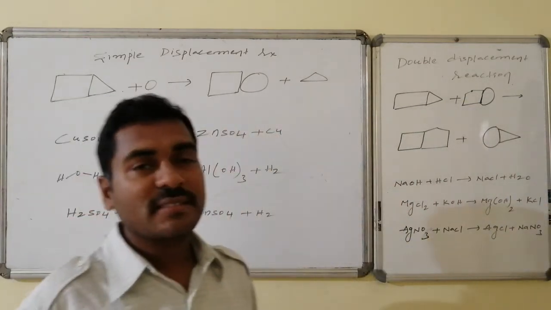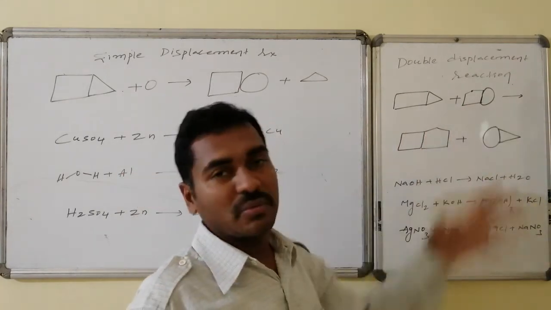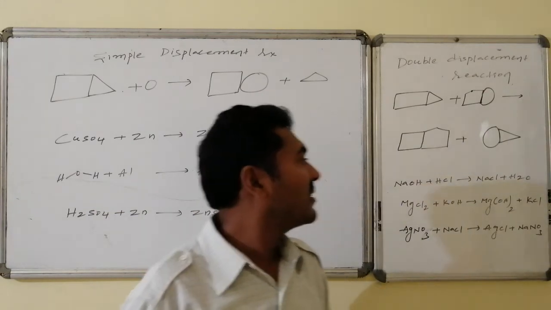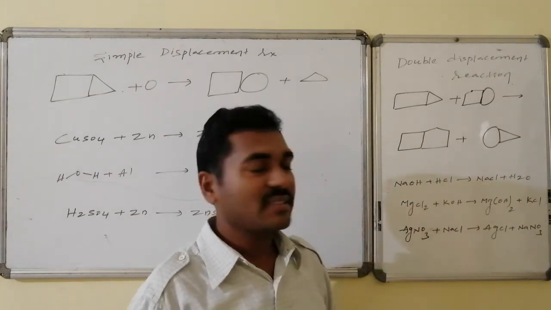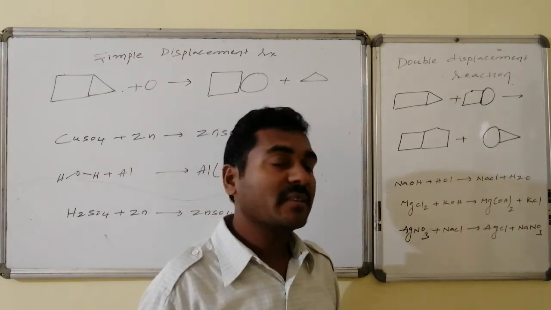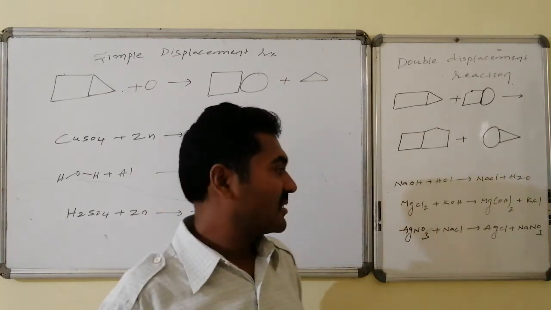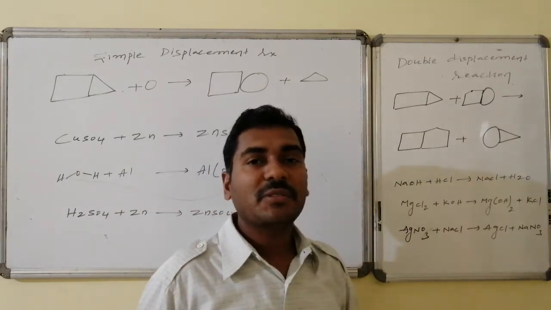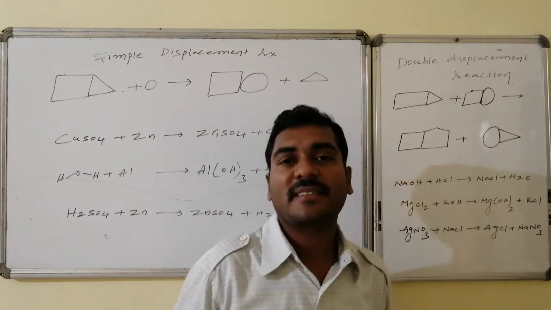Similarly, double displacement reaction: here two chemical species react with one another and interchange parts of the species, like sodium hydroxide and HCl. Here OH is replaced by Cl, leading to the formation of sodium chloride. Similarly, vice versa replacement occurs in the other, leading to the formation of water. Magnesium chloride on reaction with potassium hydroxide leads to magnesium hydroxide and KCl. Similarly, silver nitrate on reaction with sodium chloride forms silver chloride and sodium nitrate.